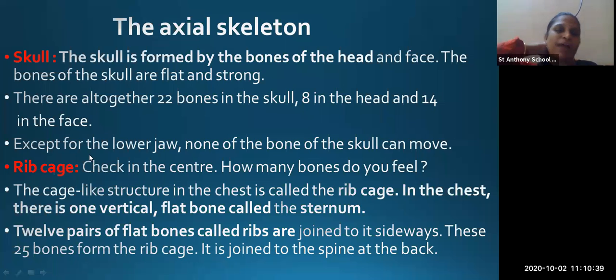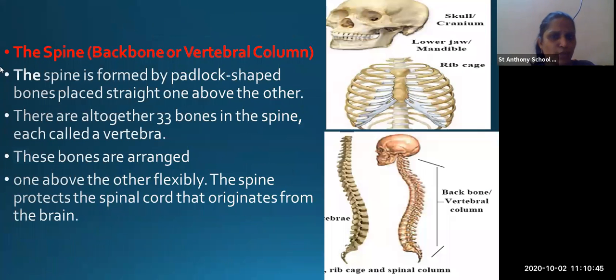Now you can touch at the back, you can feel the spine bone. Okay, let's see what is spine. Now spine is a new word for you. So spine का मतलब है हमारा backbone. Okay, vertebral column. हमारा जो पीछे back में जो vertical line columns आपको feel हो जाएंगे. You can touch and see the vertebral column. Okay, the backbones you can feel at the back. Okay, and here is the spine.